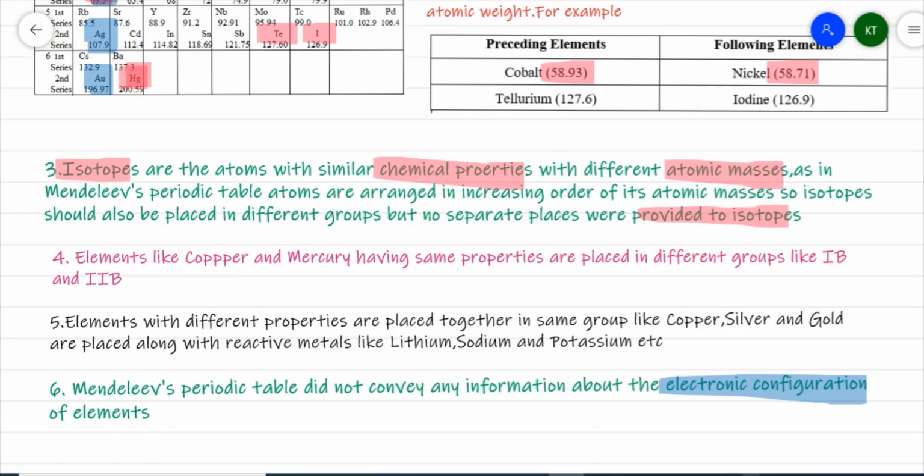So taking all these things into consideration, I hope you have understood this explanation of the drawbacks of Mendeleev's periodic table.